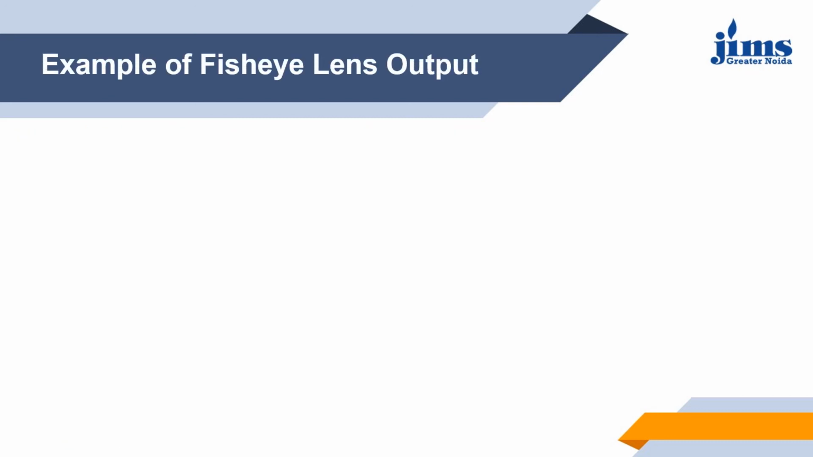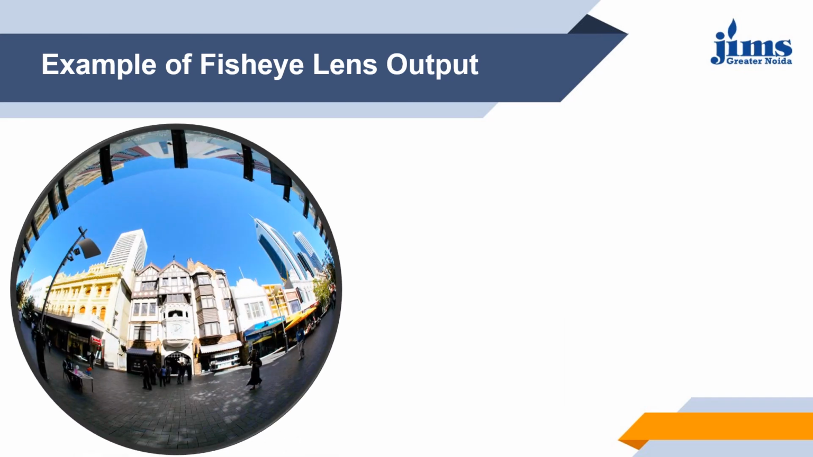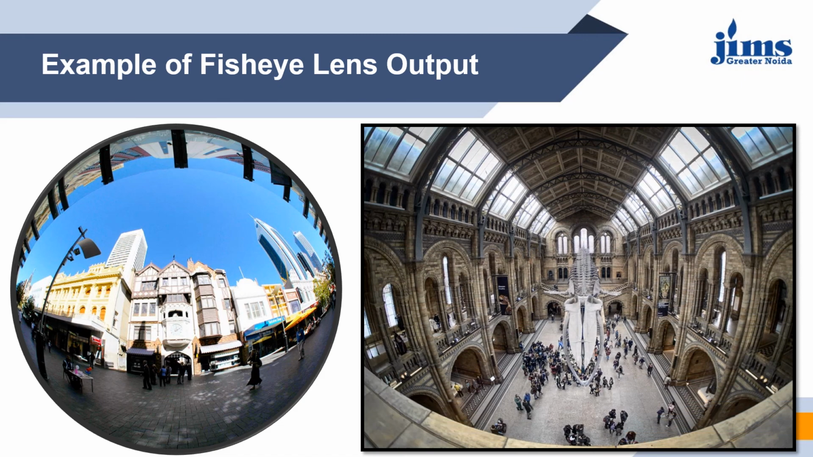Here is an example of fisheye lens output. Very wide angle. In a short space, we are capturing 180 degrees. Here is one more example. But as we can see, the fish eye lens distorts the image, distorts the perspective of the video. In specific moments, in specific categories, we use a fish eye lens.